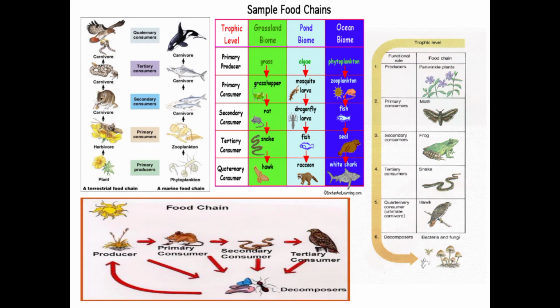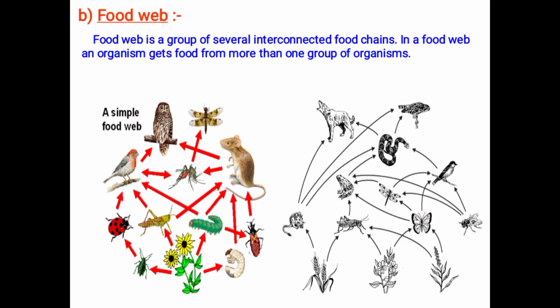Same in a pond ecosystem. Pond means in Kannada we can say halla. Algae will be eaten by larva of mosquito. Larva of mosquito is eaten by dragonfly insect. Dragonfly insects will be eaten by fish. Fishes will be eaten by raccoon. So like this, the food chain will be present in all the ecosystems. These are the various examples of food chain. Always the producers will be the plants, and the food chain varies up to the fourth or fifth organism.